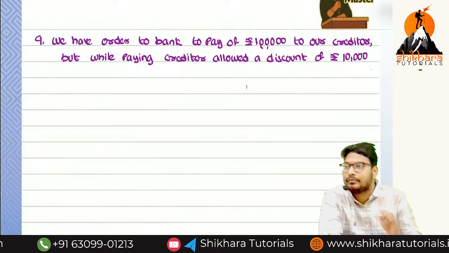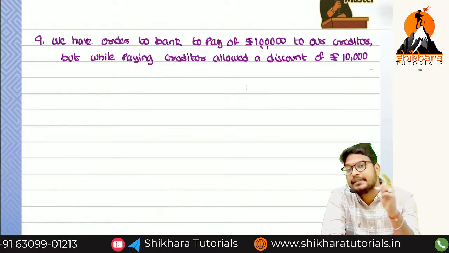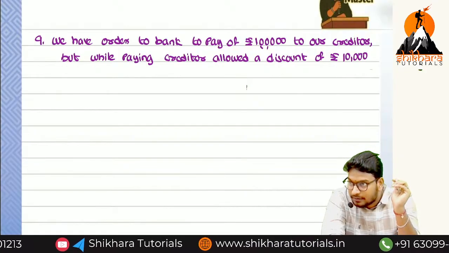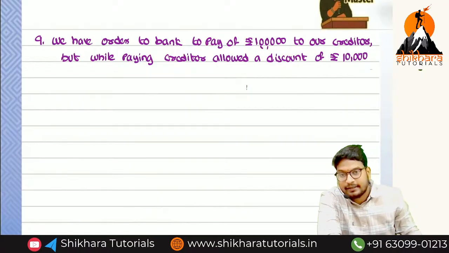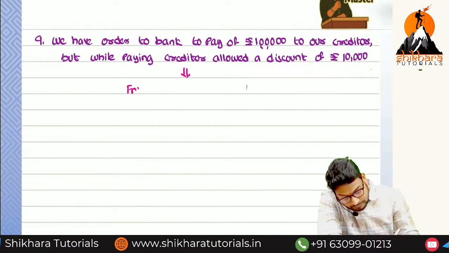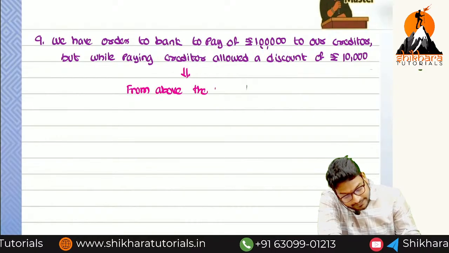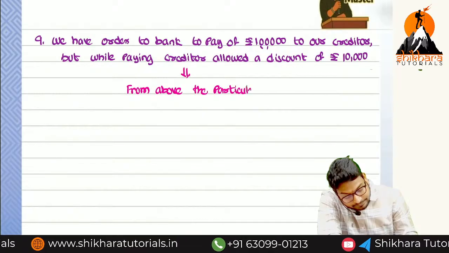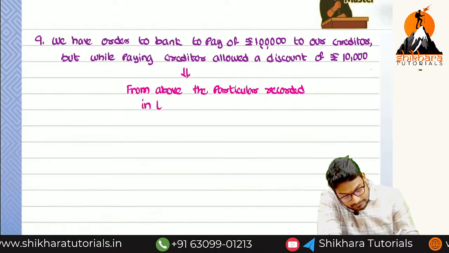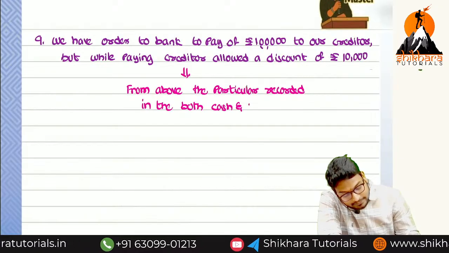Now here this particular transaction is recorded in the passbook and recorded in the cash book, so this is different from the above points. Now what can we do? We can record in the highest recorded book with the difference balance. So from above, the particular transaction is recorded in both cash and passbooks.